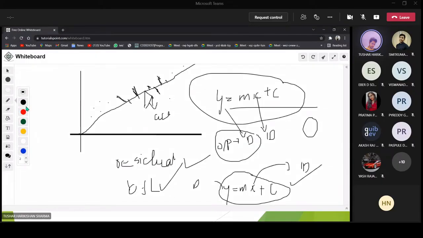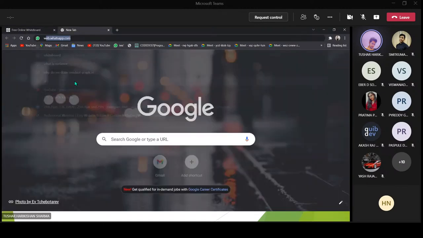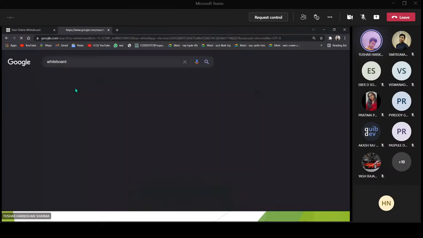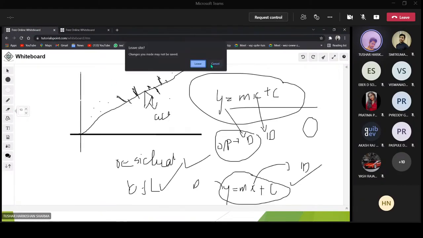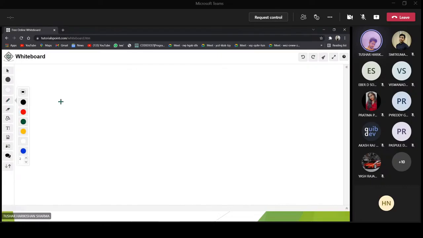So this is the whole graph. I'll erase this and take a new whiteboard. Let us consider that this is the line, and these are some points on this particular line.